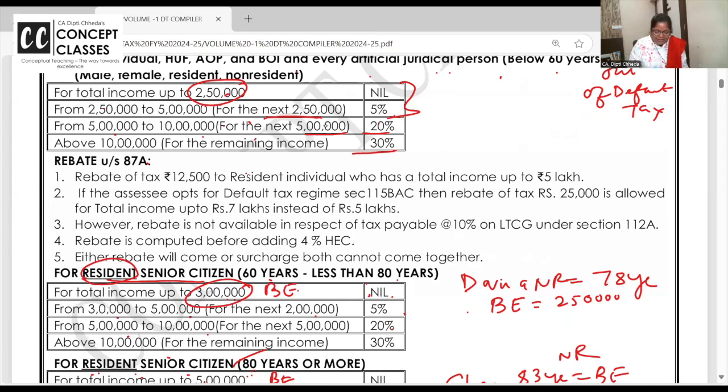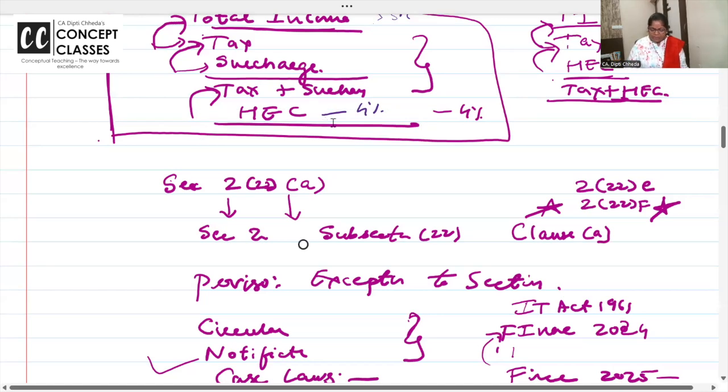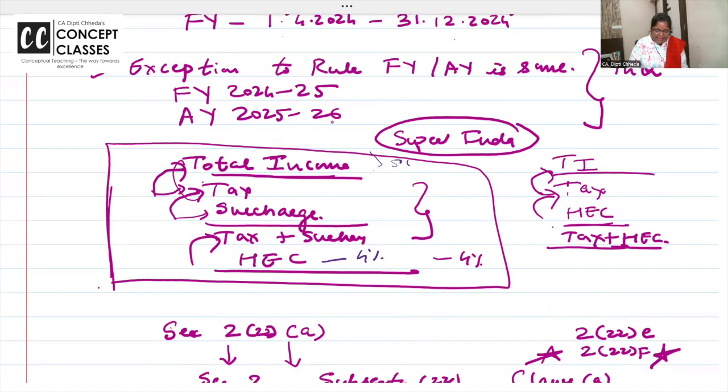Now, there's a concept of rebate. Rebate is reduced from the tax, and on the balance tax, health and education cess is added. This has to be super clear. Tax is calculated on total income.